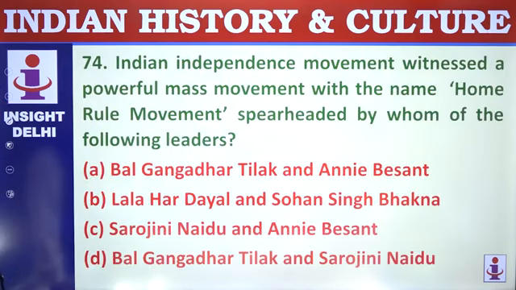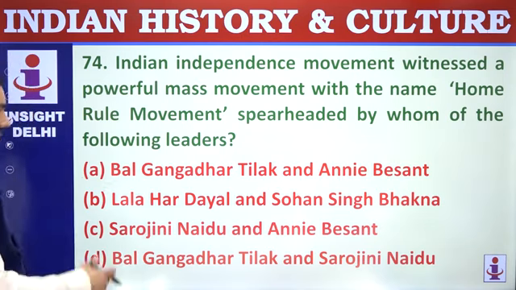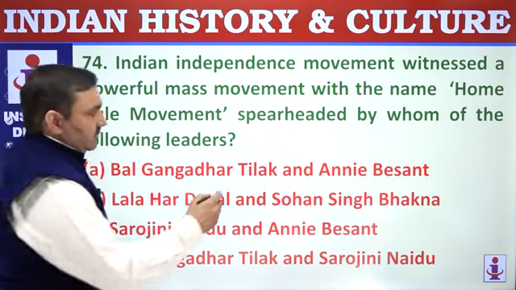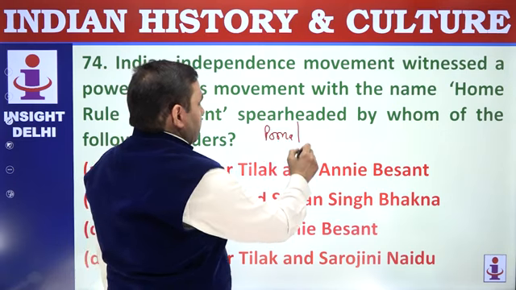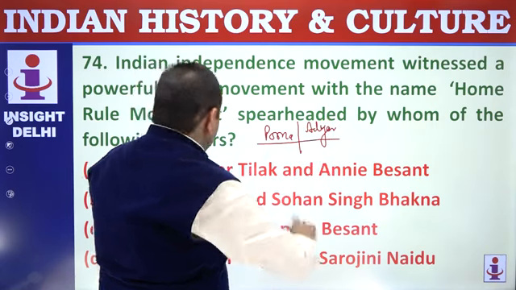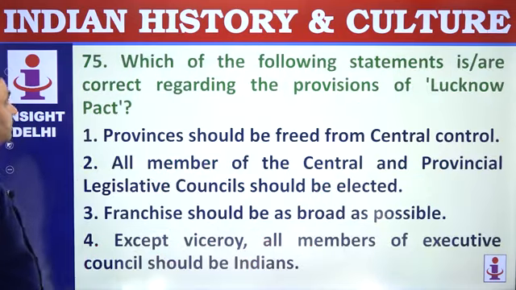74. Indian independence movement witnessed powerful mass movement with the name Home Rule Movement. So it's spread by among the following. Home Rule Movement was having 2 branches. One was the Pune branch headed by B.G. Tilak, and second was the Adyar or Madras branch headed by Mrs. Annie Besant. So Tilak and Mrs. Annie Besant, 1916, both were launched.